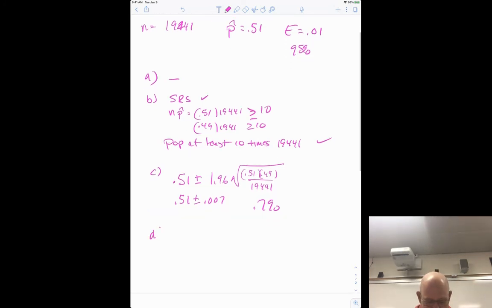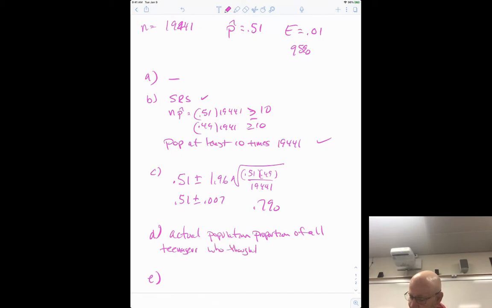Part D says, assuming the conditions have been met, what is it that you are 95% sure of? Remember, I am part E, I'm going to actually interpret also. But what am I 95% sure is in that confidence interval? The actual population proportion. So this is the general answer, the actual population proportion of all teenagers. Now I get more specific, right? All teenagers who thought epilepsy was not contagious.